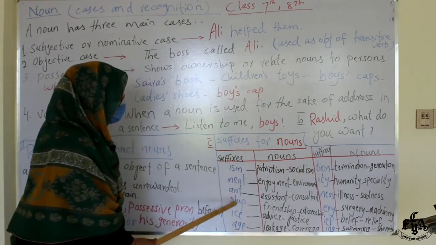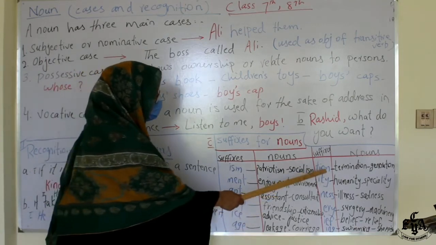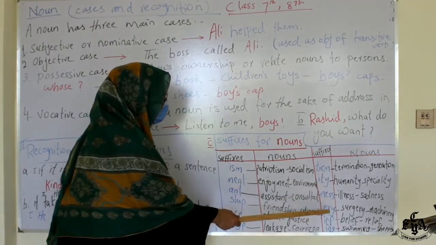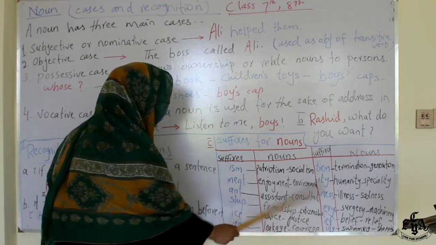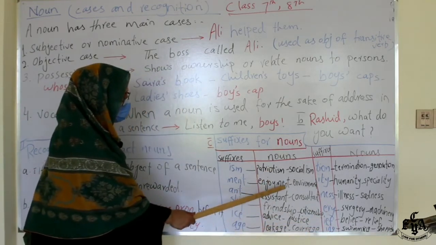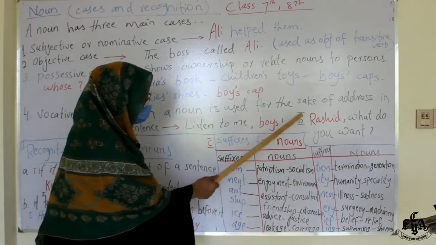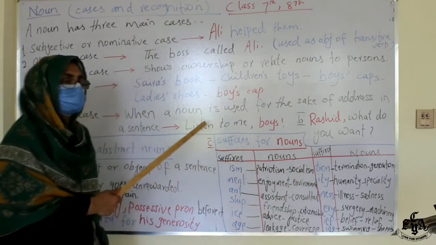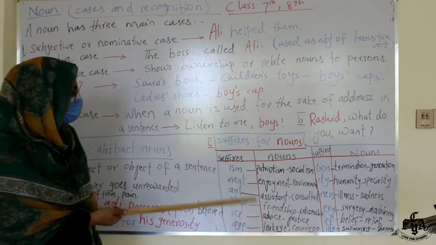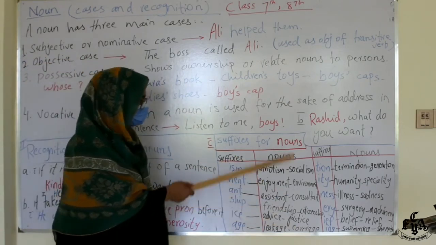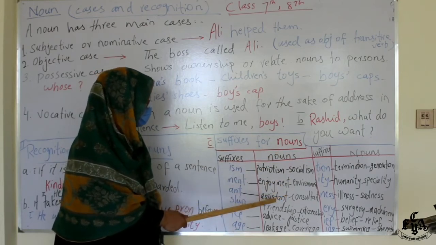Ment, ant, ship, ice, age, tion, ity, ness, ery, ief, ing. Like see, enjoyment. You can see ment at the end. You will call it noun simply. You have to practice all these. Find some words. Practice all these in paragraphs while reading any book or any page. So with the help of these, you can easily understand this is noun.